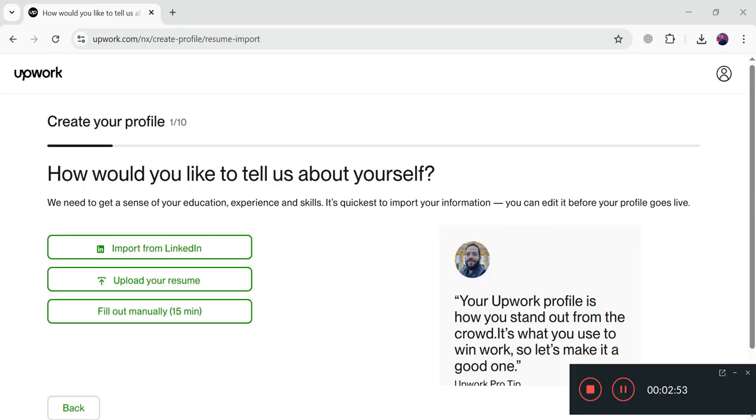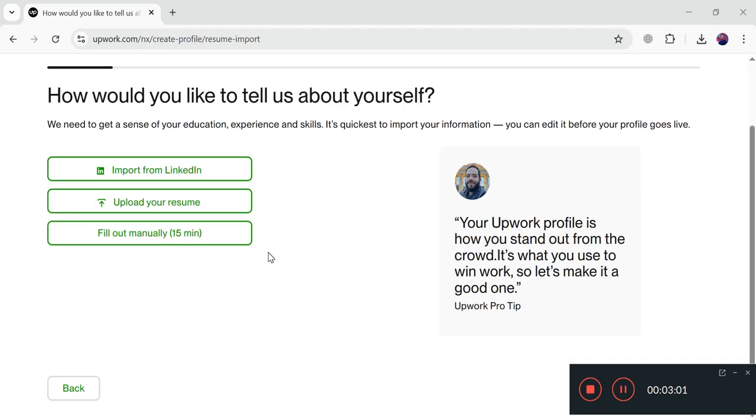Finally our profile is created, and here you can import your data from your LinkedIn account, and you can also upload your resume. It's up to you. After filling in all of the details, you will start bidding on clients' proposals, and if your proposal is selected, they will hire you and they will pay you. So that's all about Upwork, how you can create an account on this and how you can work on this.